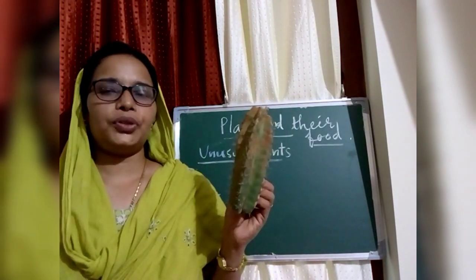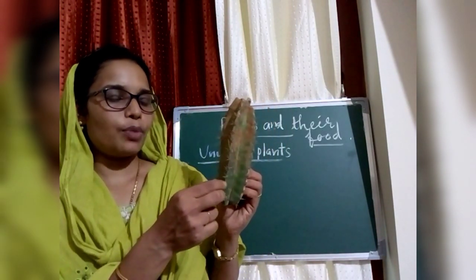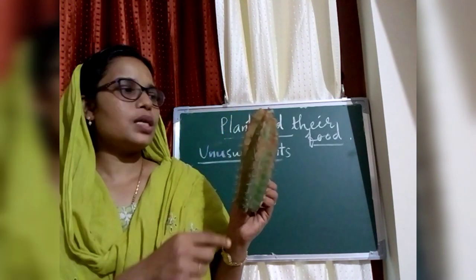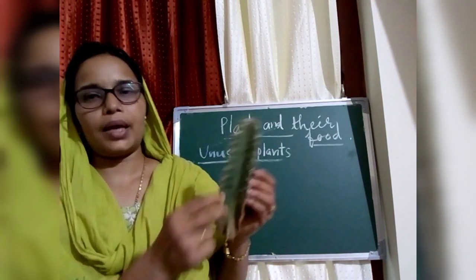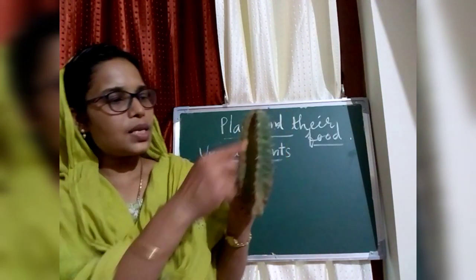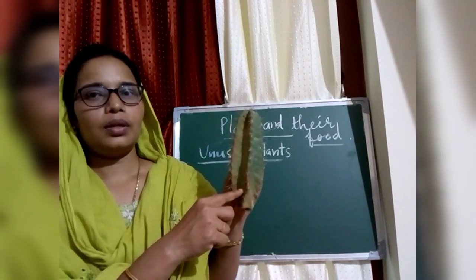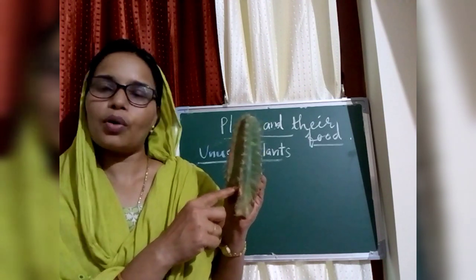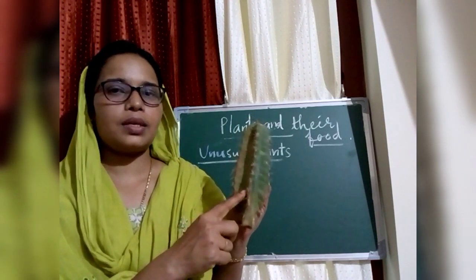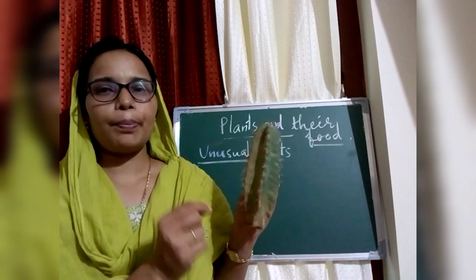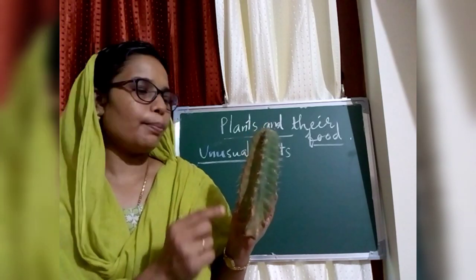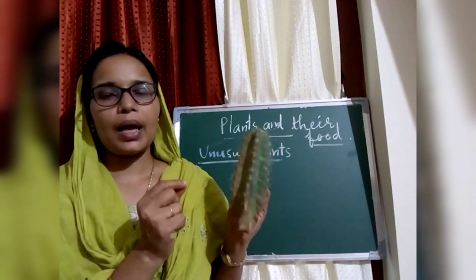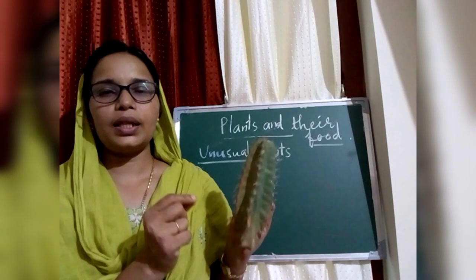Which is the leaf of this plant? These are the small spines. These are the leaves of this plant. This green part is not the leaves of this plant. But what is it? This is the stem of the plant. This is in what color? This is in green color because of the presence of chlorophyll, green substance. So this plant can prepare their food not in the leaves but in the stem. So it is a rare case, the plant that prepare their food in the stem.